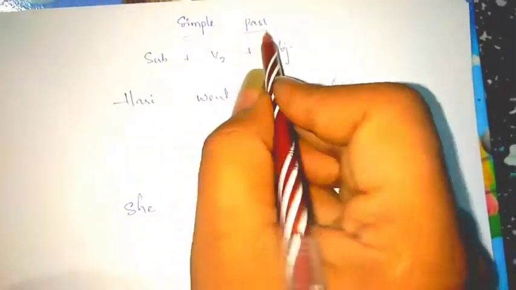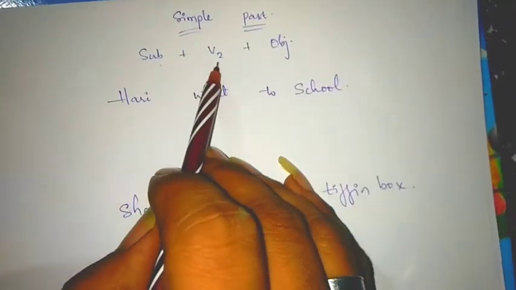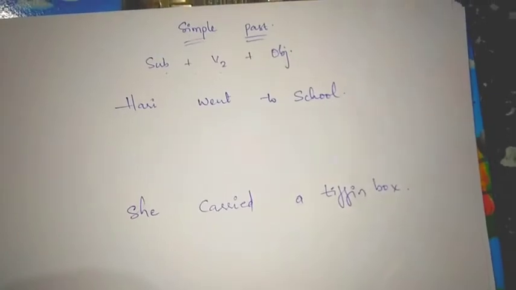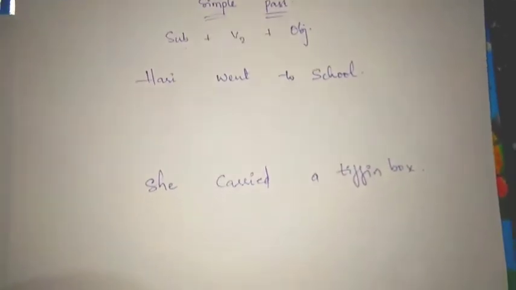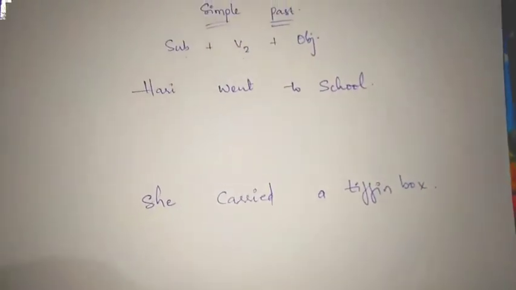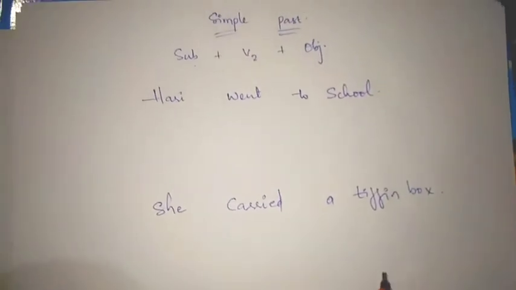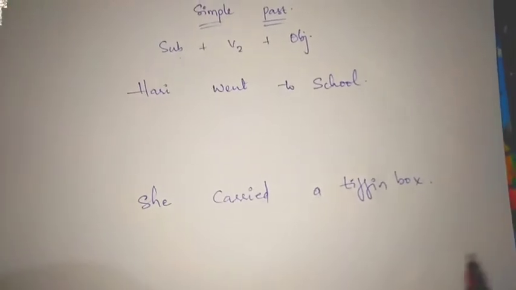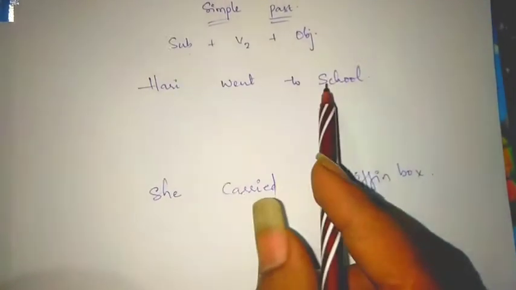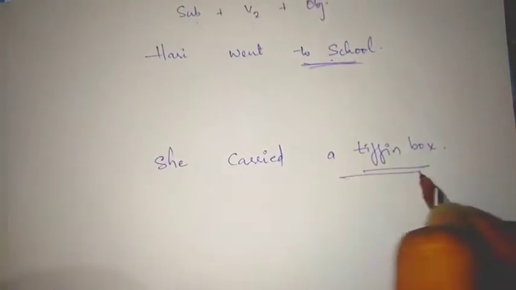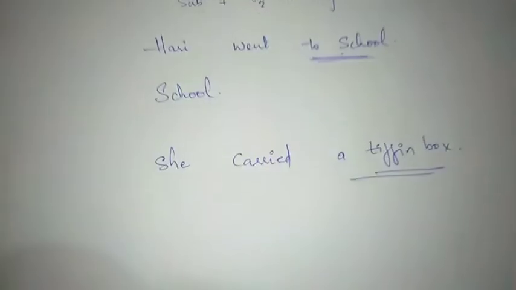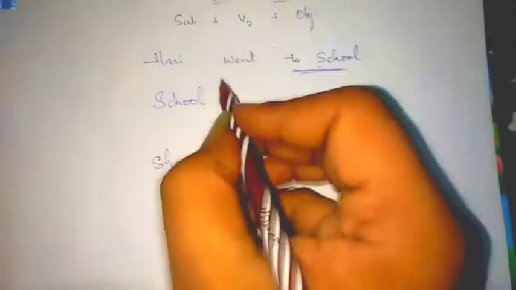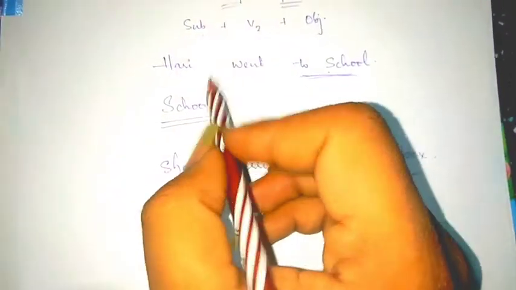Simple past is subject plus v2 plus object, and I have taught you all the rules which we have to perform while transferring the sentence into passive voice. So here the first condition is object will become the subject. What is the object? Our object is school. So school becomes the subject. And then next condition is what?